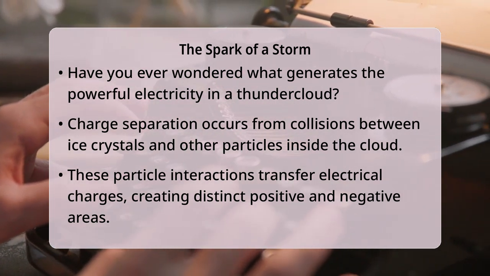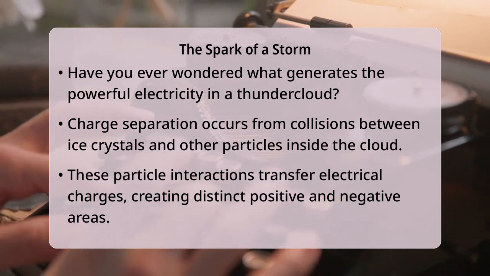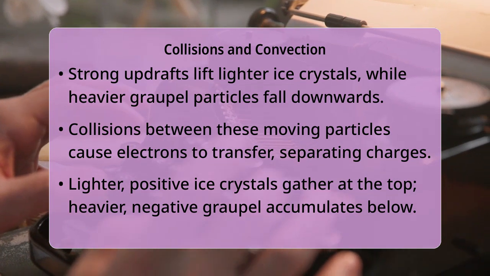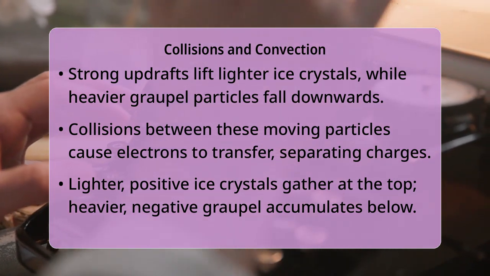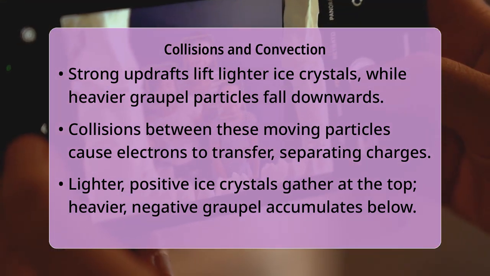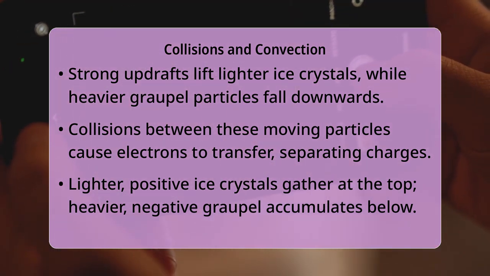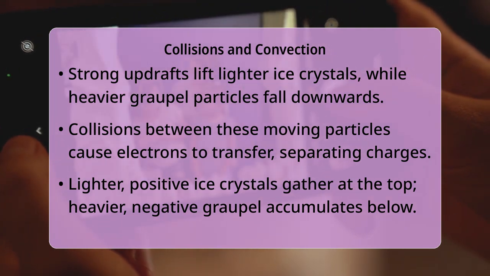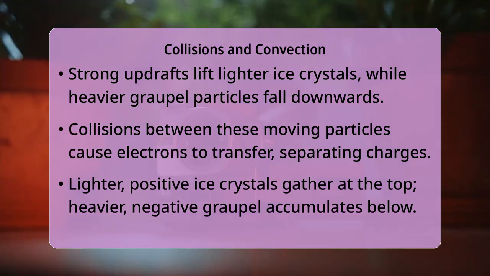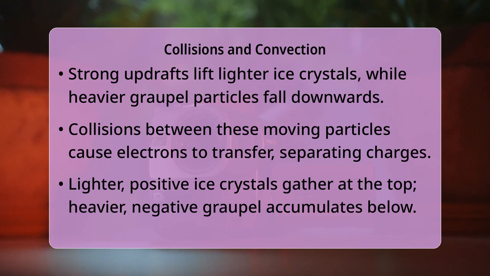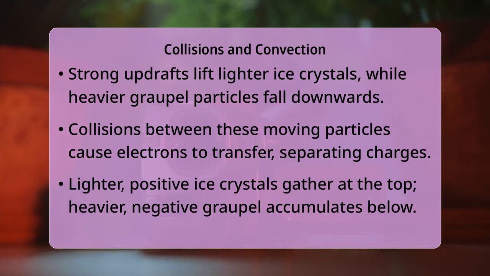The core mechanism behind this electrical buildup is the constant movement and friction within the cloud. Strong updrafts carry warmer, moist air and lighter ice crystals upward, while graupel, which are soft ice pellets and larger ice particles, tend to fall downward due to gravity. As these particles move past each other, they collide, and electrons are stripped from one particle and transferred to another. The specific charge transferred depends on factors like temperature, ice crystal size, and collision speed.